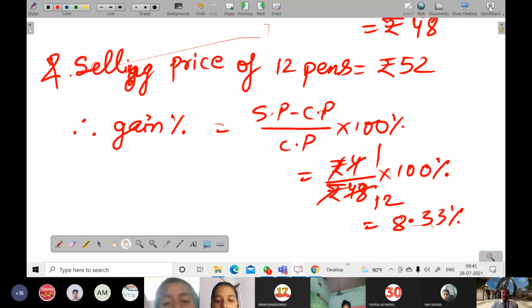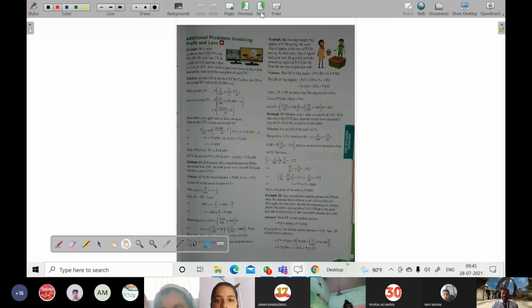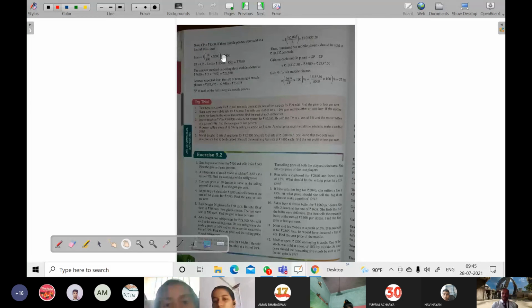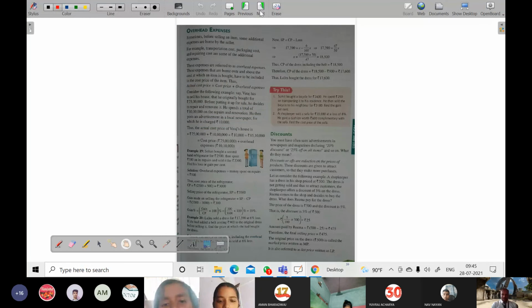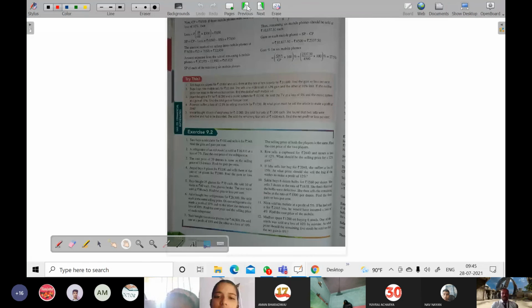So any more doubts? No, sir, I don't think there is any doubt now. So here are additional problems on profit and loss. You will watch all this and try to understand, and you will also try this section and exercise 9.2. Whatever problems there are in examples or exercises, we will discuss them again next day.